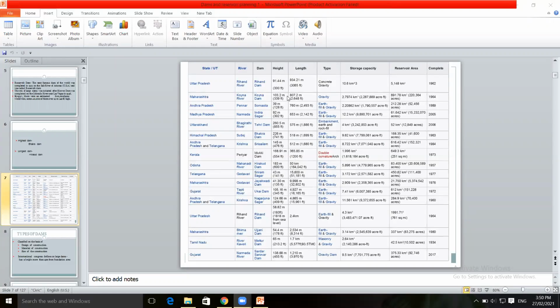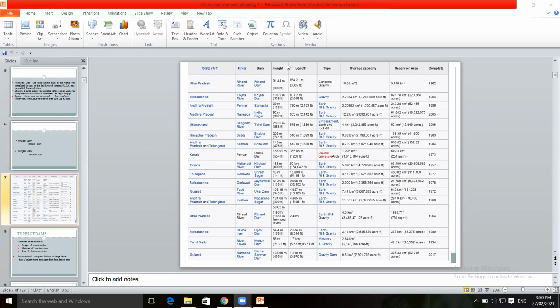From this table you can see which is the highest dam and which is the longest dam. The highest dam is Tehri Dam, with a height of 260.5 meters, built across the Bhagirathi River in Uttarakhand, the highest dam in India.